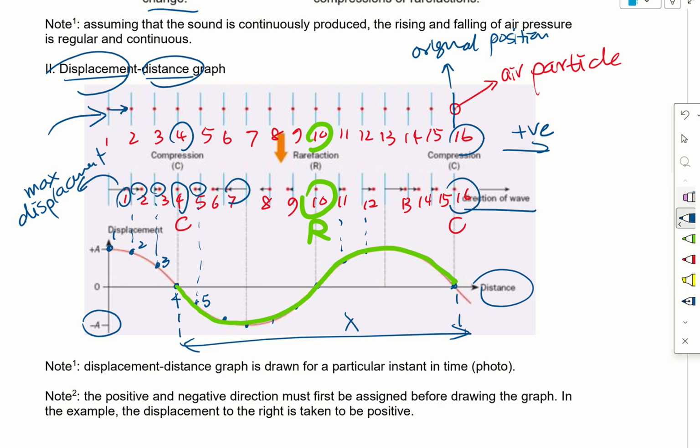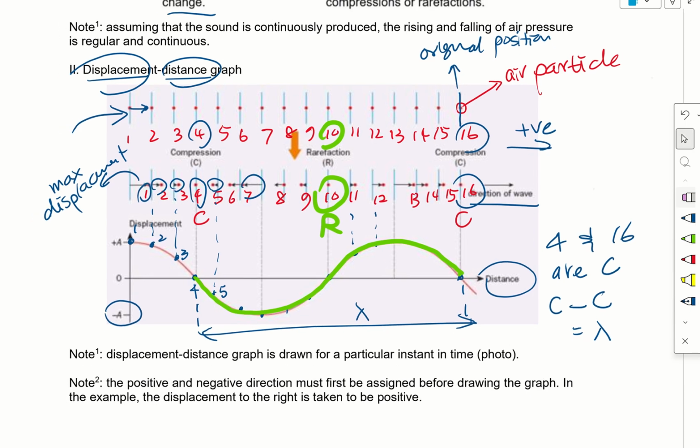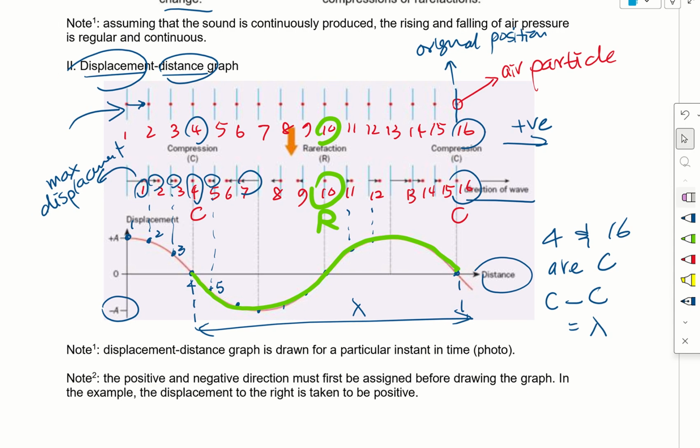Both particle 4 and 16 are compressions. So can I say that from compression to the next compression is equal to the wavelength? This is what you can get from a displacement distance graph, similar to the displacement distance graph for a transverse wave.